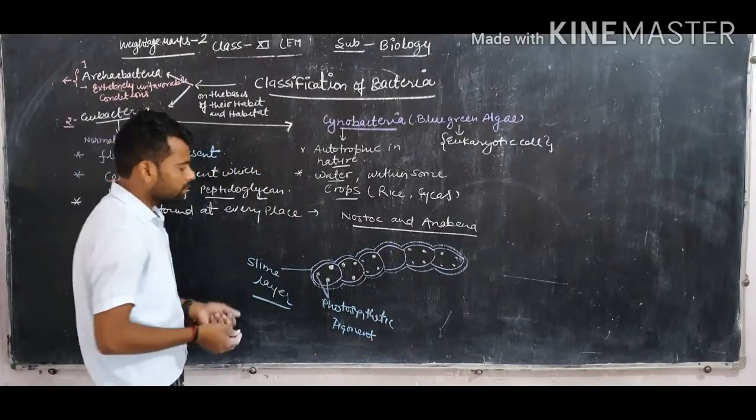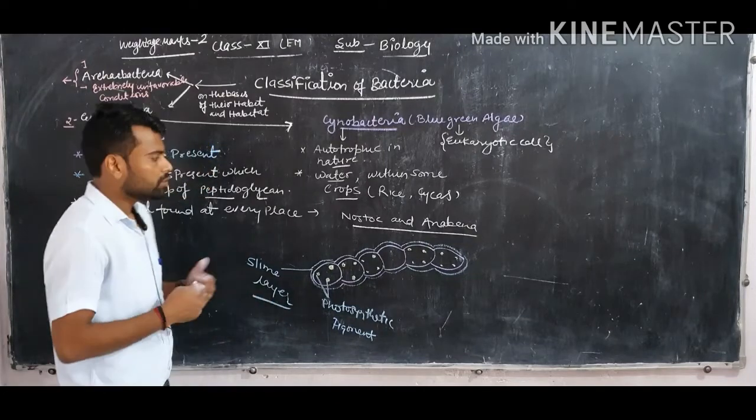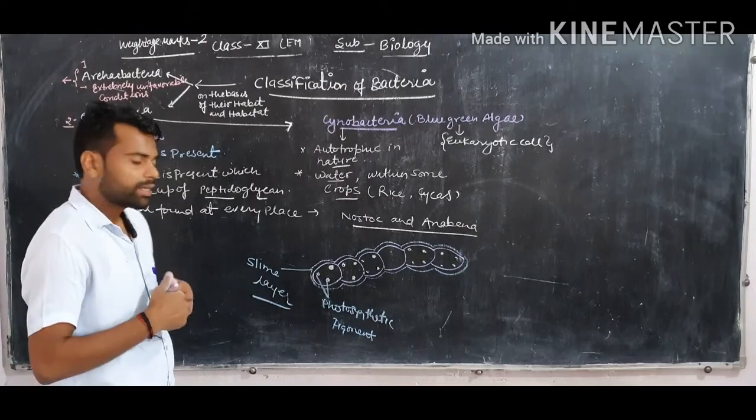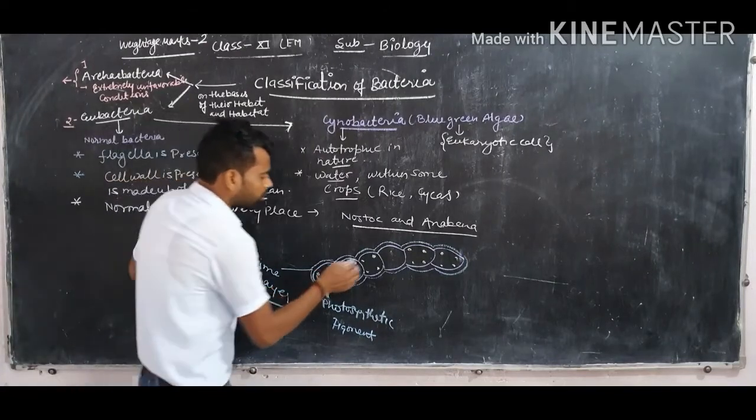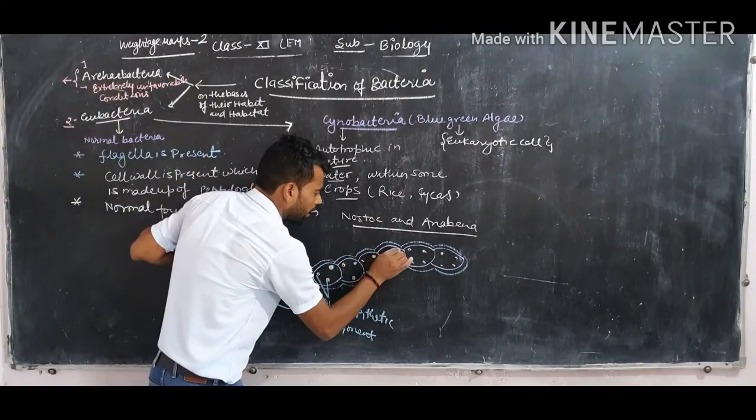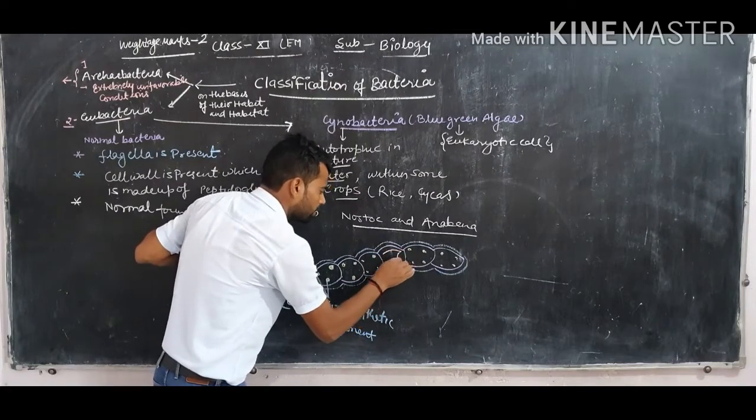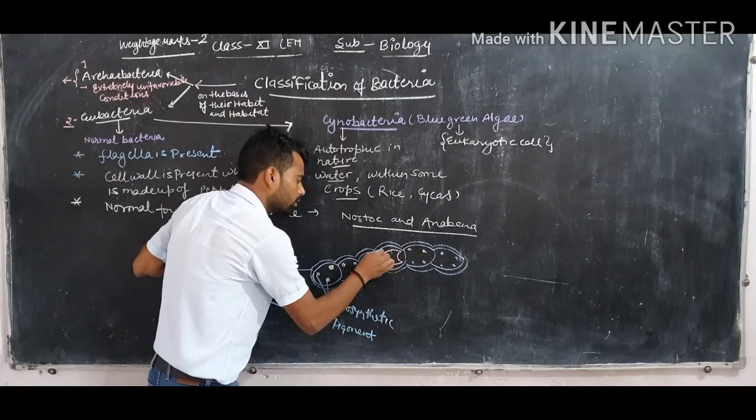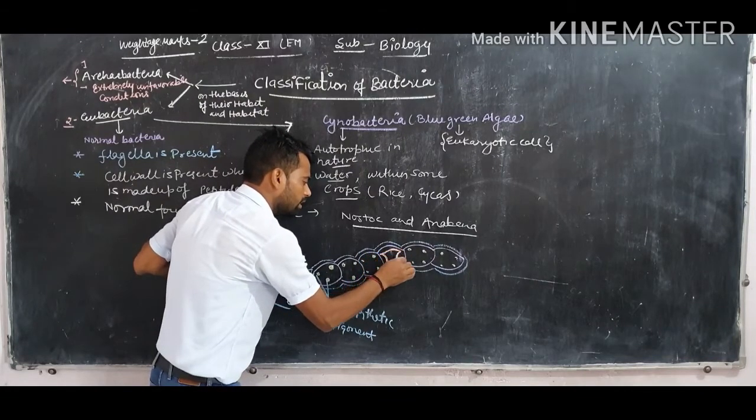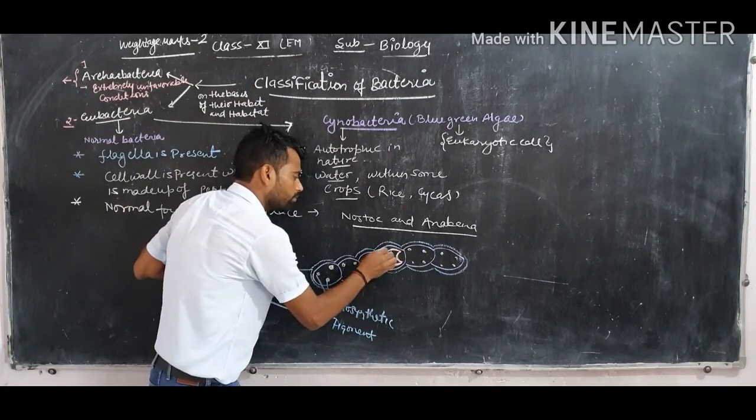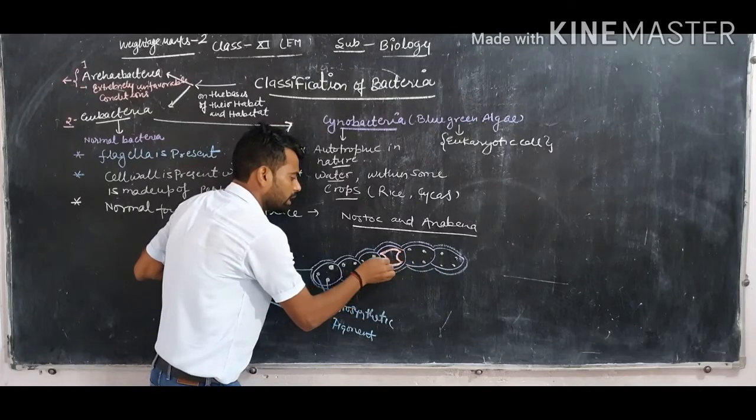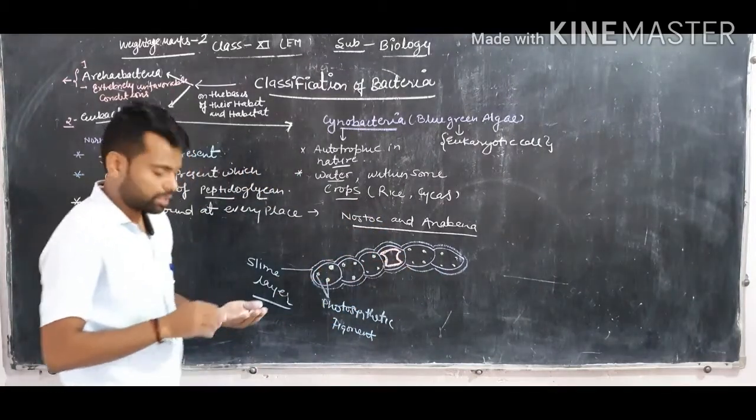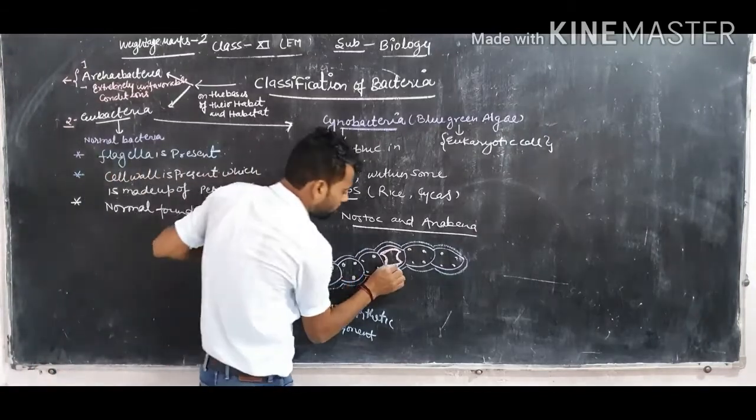Now the next special feature of the cyanobacteria is that some of the cells have a special structure which is called heterocyst. Heterocyst is an important part of the cyanobacteria. So this structure is called heterocyst.